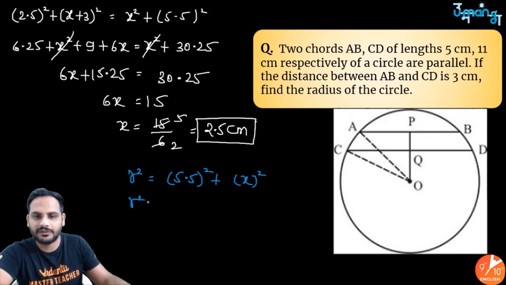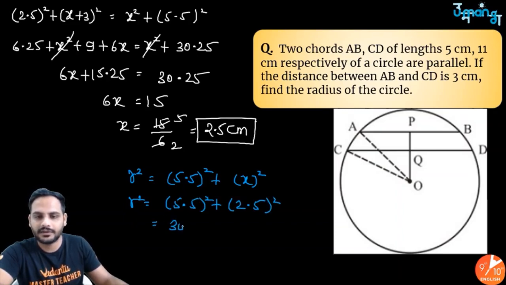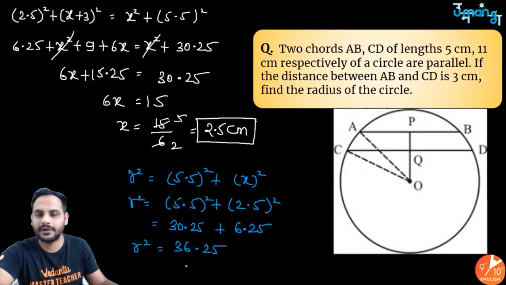So r square will be (5.5)² plus x, which we know is (2.5)². So you will be getting 30.25 centimeter square plus 6.25. So r square is equal to 36.25, right?